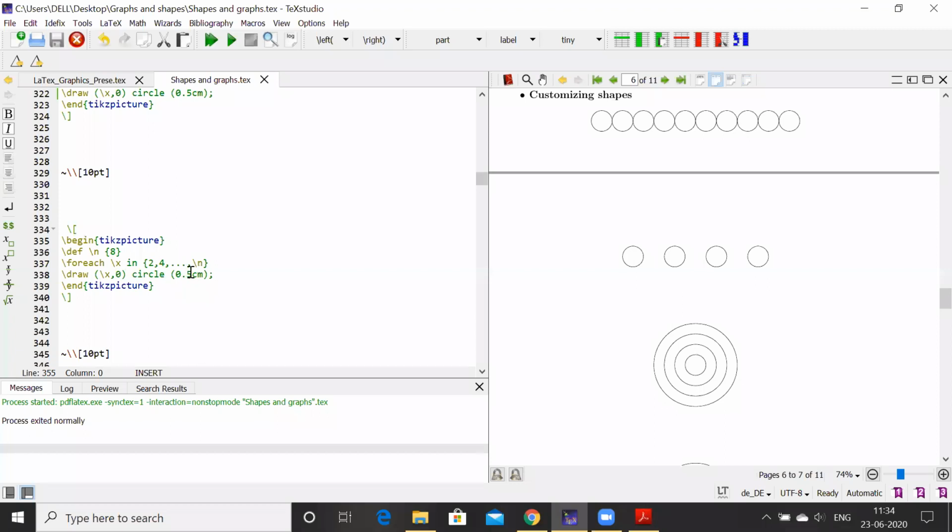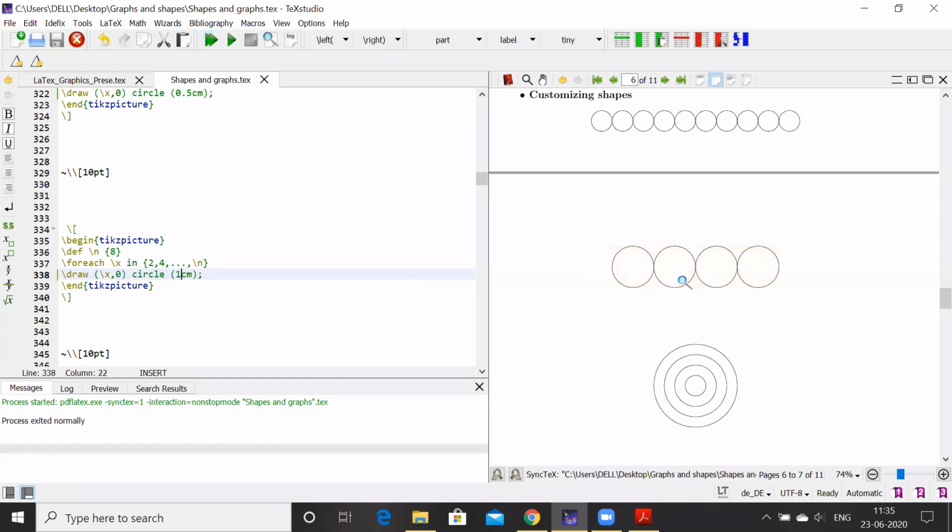Radius of the circle will remain 0.5 centimeter. If I change this to 1 centimeter, see how it looks. So these are the circles I'll get with the centers at even-number x coordinates and y coordinate 0, with the radius 1 centimeter. So by predefining all these things, we'll get the number of circles.